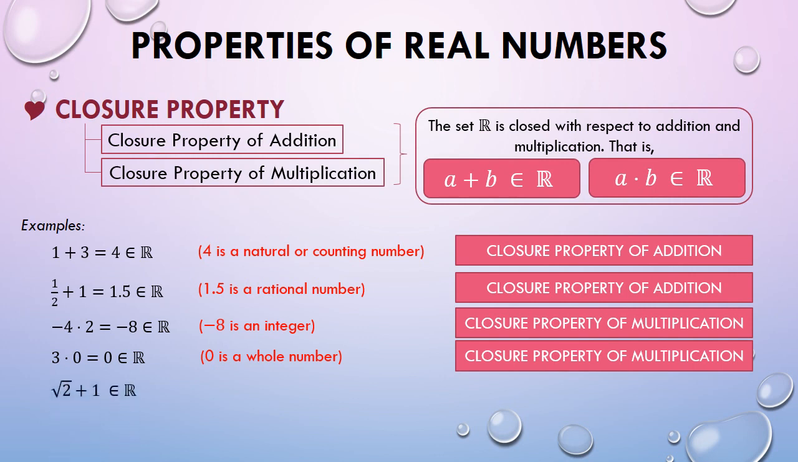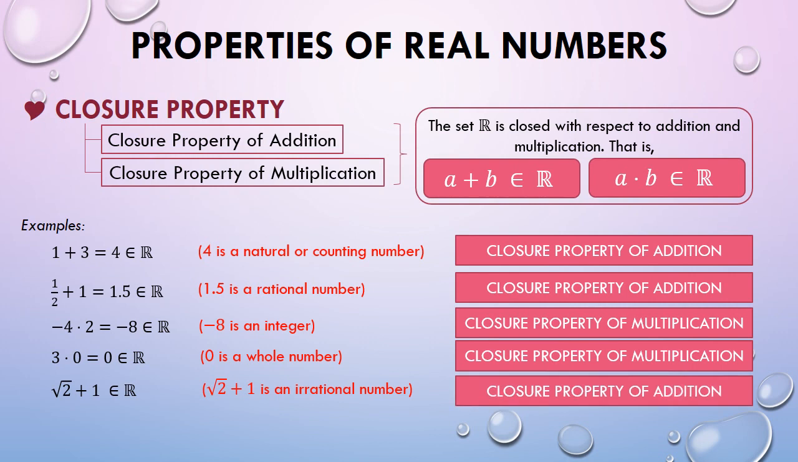Another one, we have square root of 2 plus 1. We all know that square root of 2 is an irrational number and 1 is a natural number. These are both real numbers. Consequently, the sum of these two real numbers is also a real number. To be specific, the resulting number is an irrational number. And noting the operation used, this is again closure property of addition.